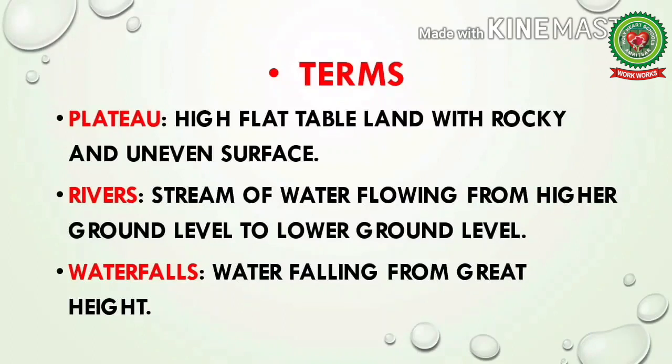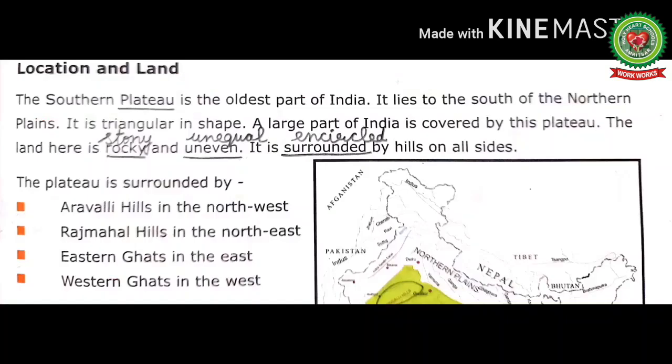Let's discuss the terms of today's topic. Number 1, plateau. High flat tableland with rocky and uneven surface. Number 2, rivers. Stream of water flowing from higher ground level to lower ground level. Number 3, waterfalls. Water falling from great height. Now let's start reading. Location and land.